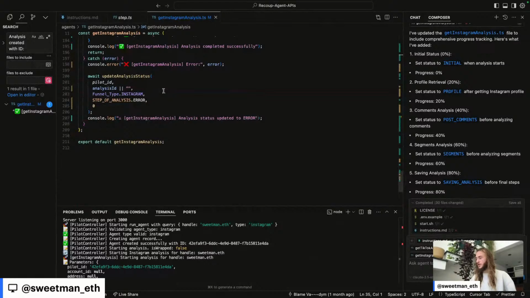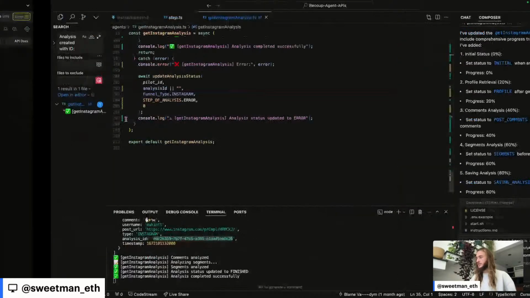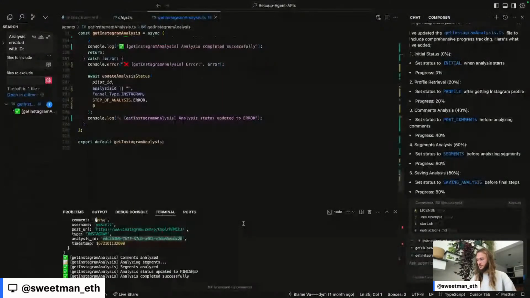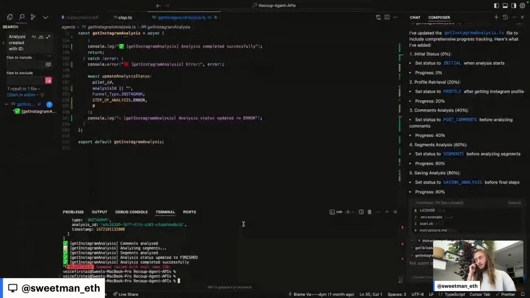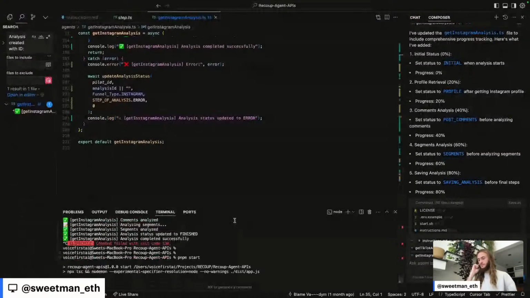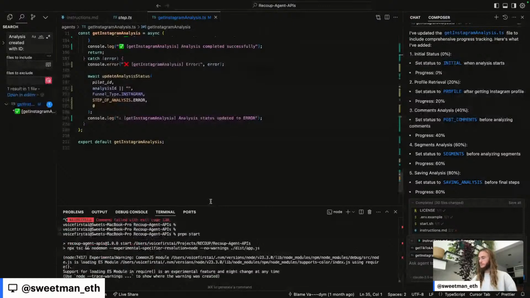Let's see if this run actually implements those changes. I need to crash my server because so far we have not built it to hot load. That's a nice to have. We'll get the agent up and running again, and once the agent's up and running, I'll send it a new request to scrape the profile.